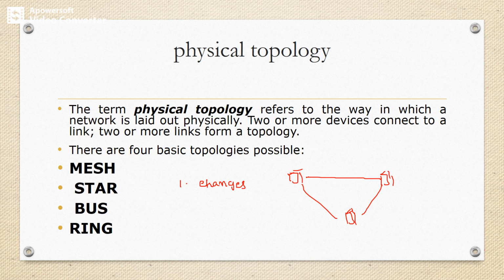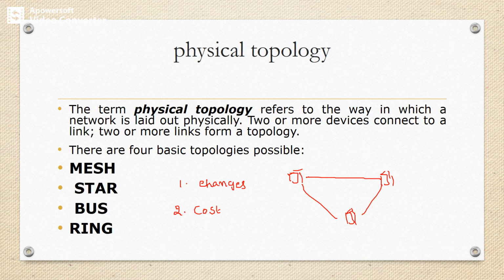The second feature is the cost. We have to concentrate on the cost of the physical media as well as the installation charges. The cost of the physical media as well as installation charges should be minimum.